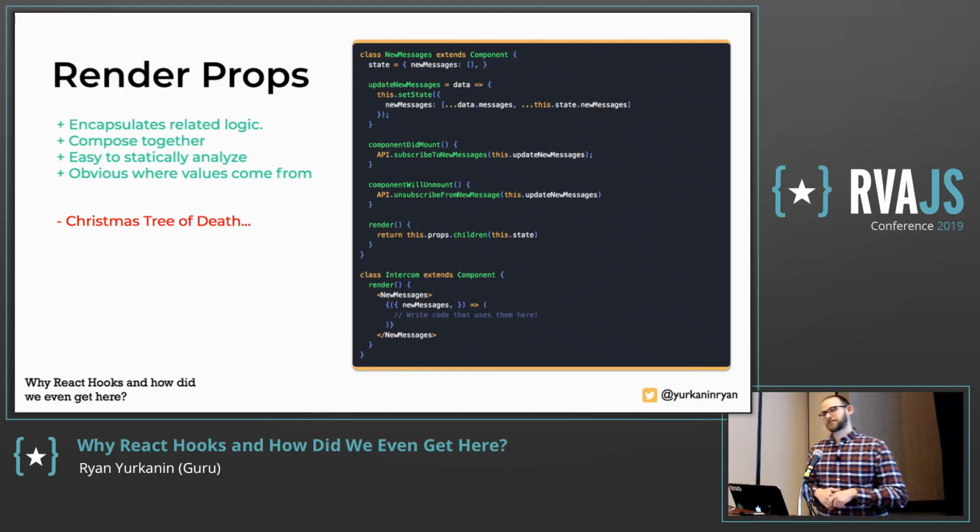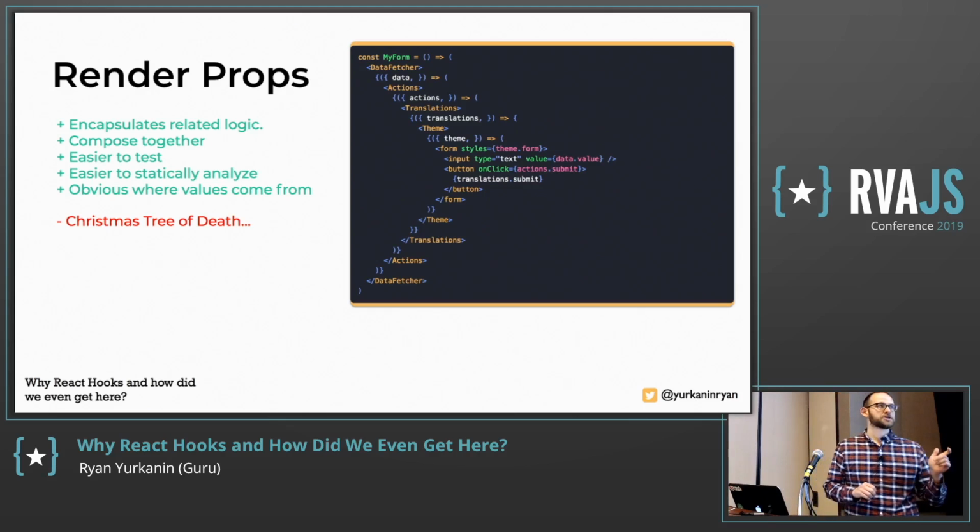But the problem is the Christmas tree of death. So does anyone have any idea what I'm talking about? Like when I say Christmas tree of death? How many people have gone into a code base and seen this shit show?